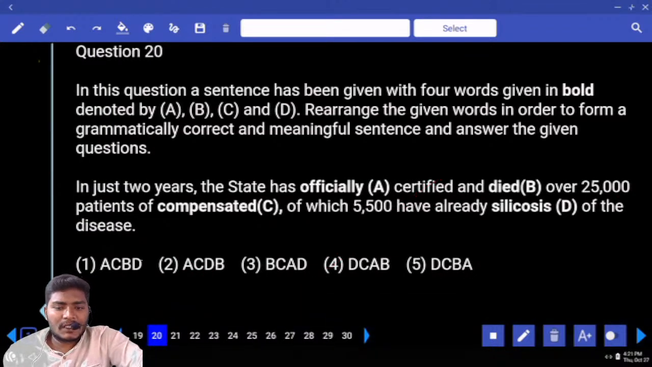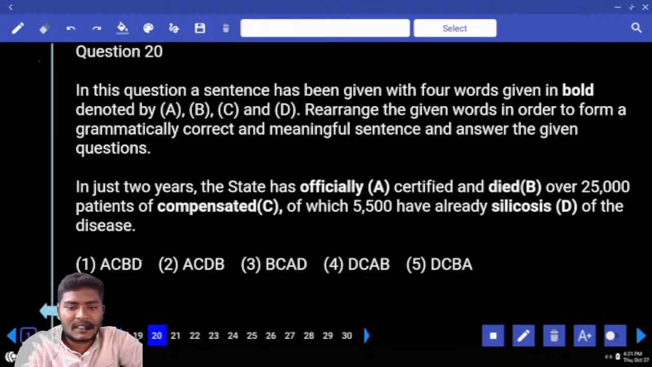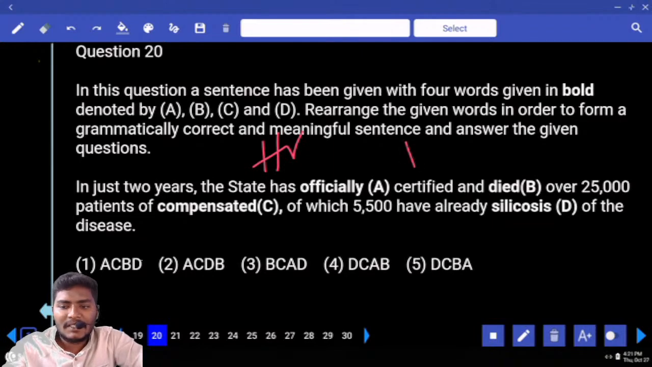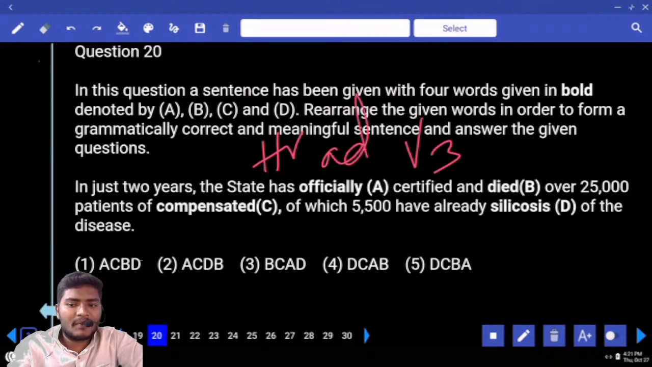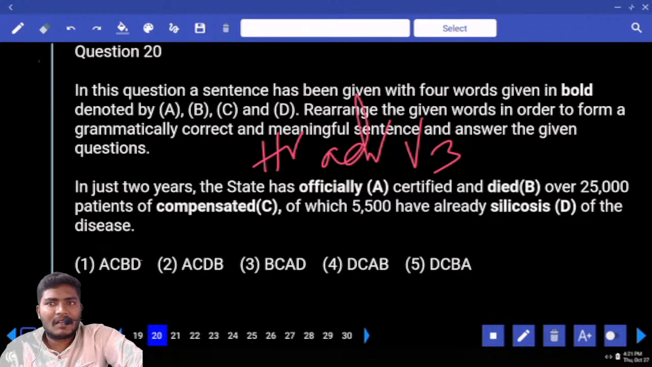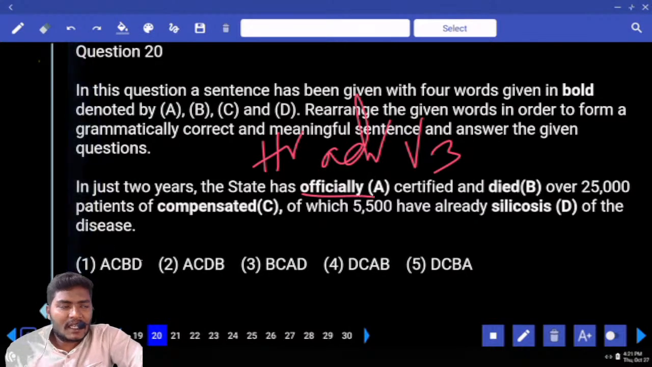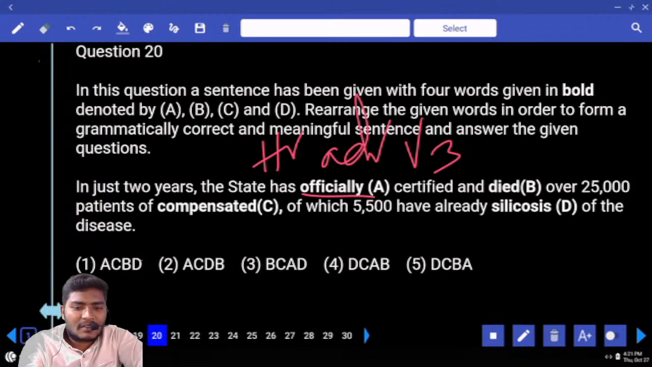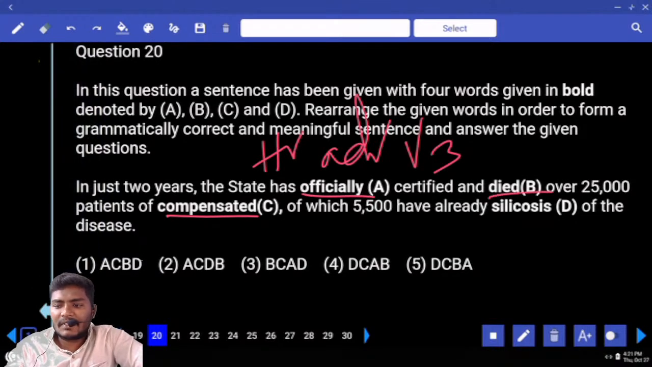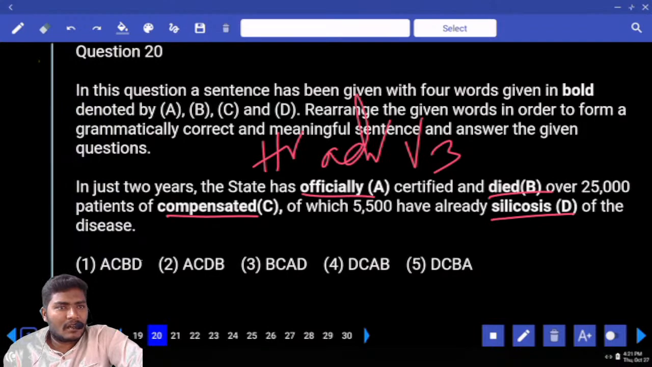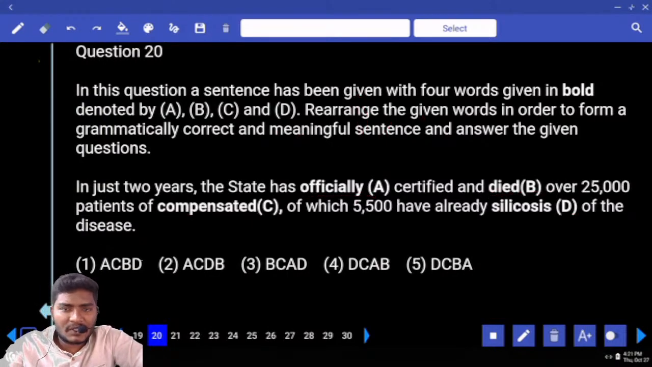In just 2 years, the state has officially certified. Look at this case here. Has is nothing but a helping verb. Certified is nothing but the main verb. What do you need in between? Helping verb, main verb. What do you need in between? An adverb is needed. Officially, is that an adverb or not? Next, compensated, died, silicosis. What can you use here? A can be used in that place, or do we need to change? That can be used as it is.